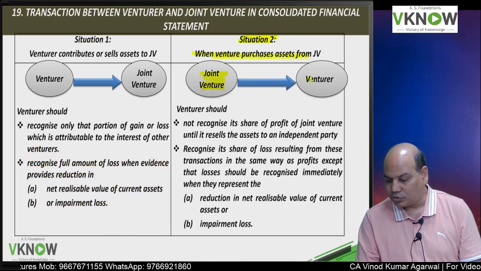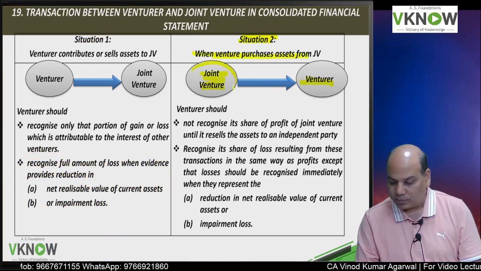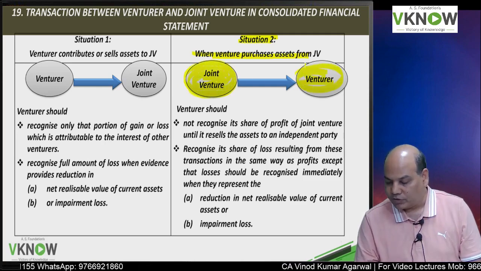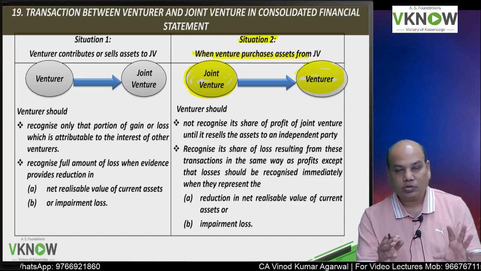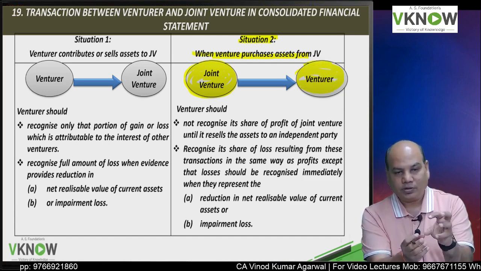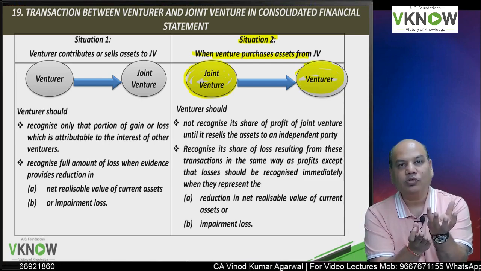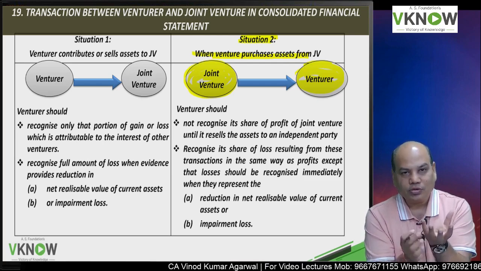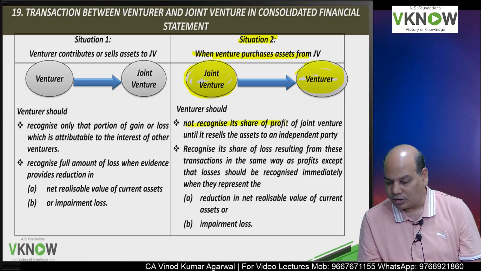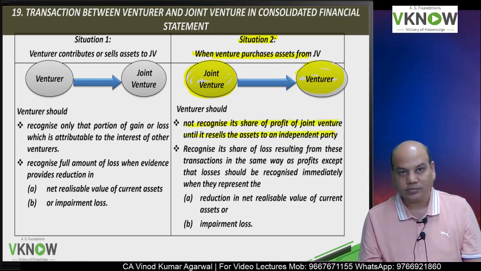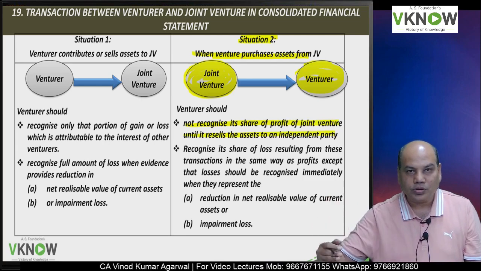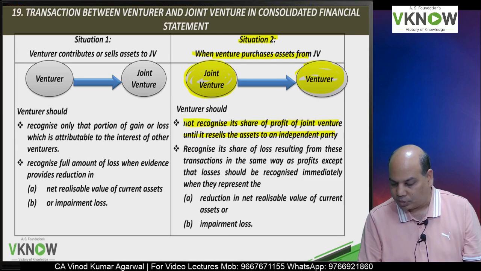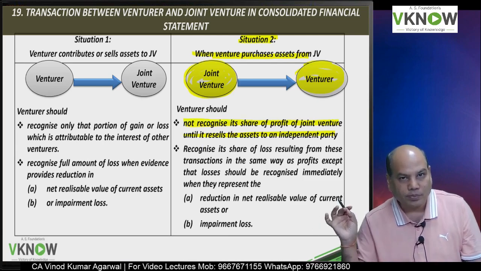Joint venture sells goods to venturer. Who has made profit? Joint venture. You are one of the venturers in the joint venture. So when the joint venture makes profit, suppose 100 rupees profit, 50 belongs to you only, because you are a 50% venturer in that. So the standard says do not recognize your share of profit unless the goods or the asset is sold to an independent third party. In case of profit, do not recognize your share of profit.